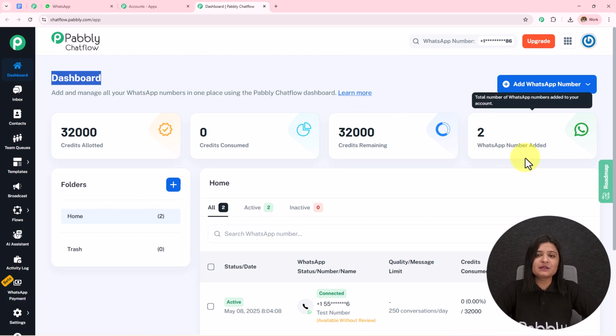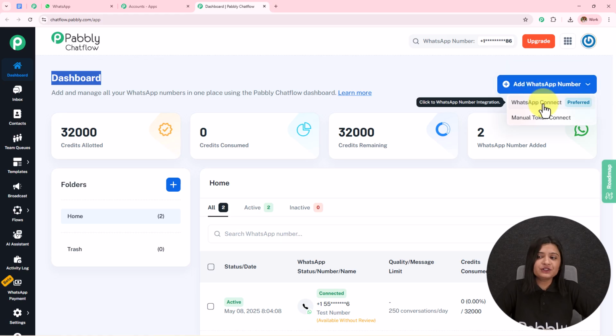To add your WhatsApp number to your Pabbly Chatflow account, simply click on this add WhatsApp number. You can use this WhatsApp Connect, which is a preferred method, or you can use a manual token to connect your WhatsApp to your Pabbly Chatflow account. Now we have provided a video in the description. If you want to learn the step-by-step process, you can check that video in the description. On the left-hand side, you can see all these features: inbox, contacts, team queues, templates, broadcasts, and so on. The detailed videos of these features are available in the description. You can check that out also.